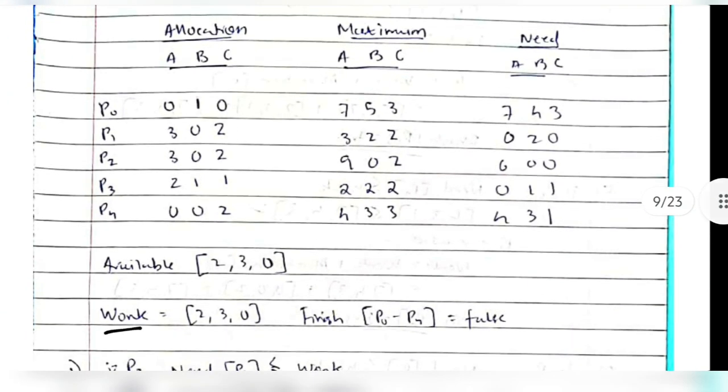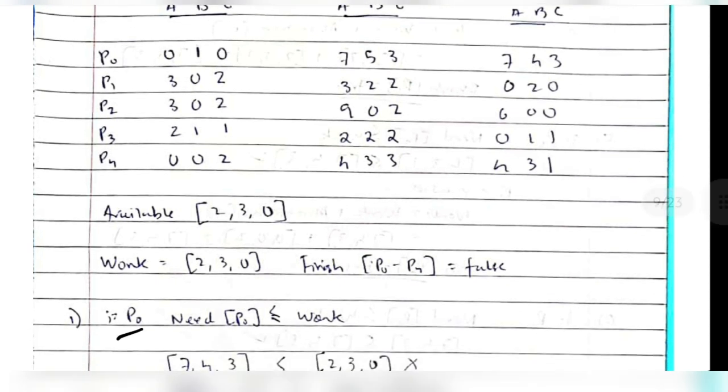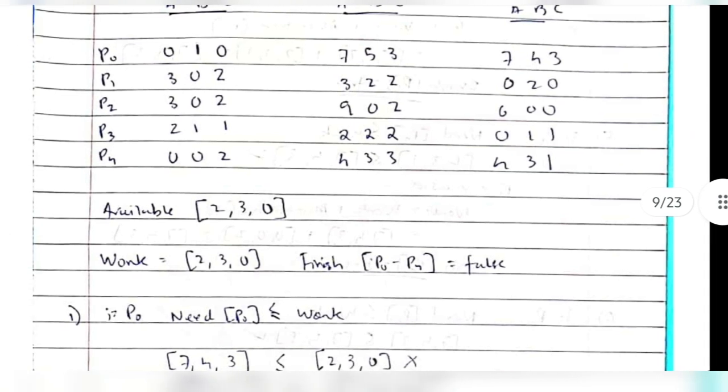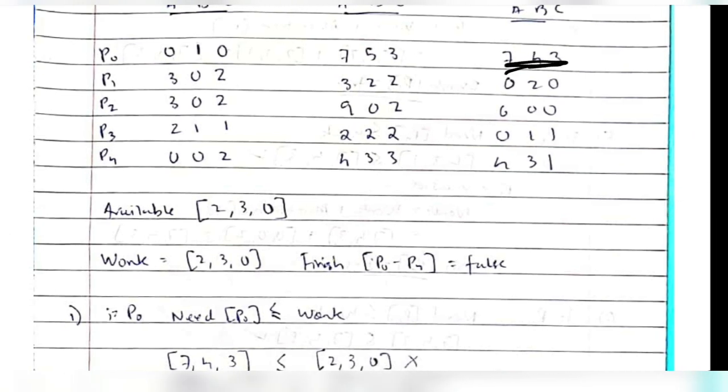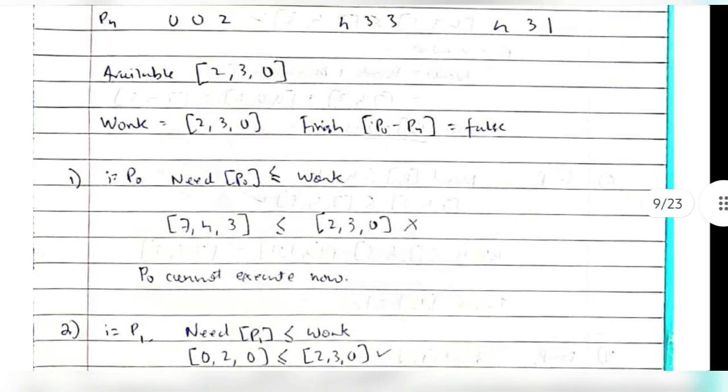Firstly, work means available. Available means 230 are available, and finish of P0 to P4 will be false initially, and then we'll start from P0. What is the need of P0? P0's need is 743. See here, P0's need is 743. Is it less than the available resources?